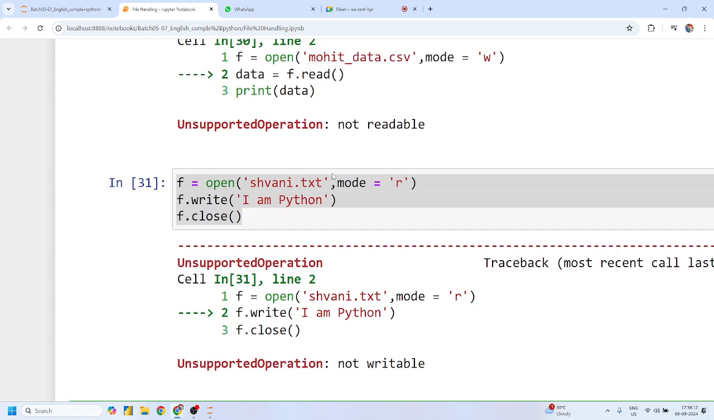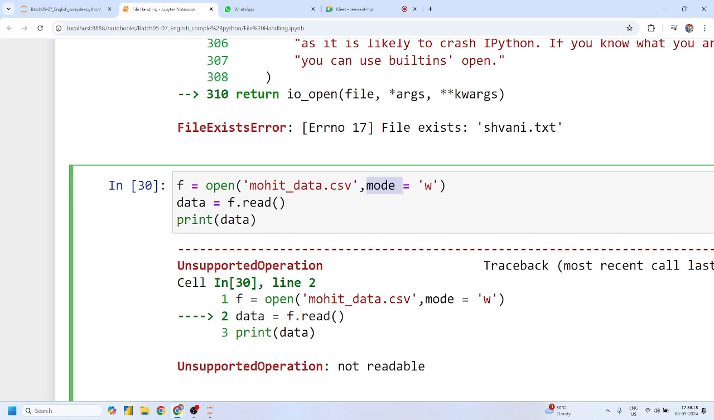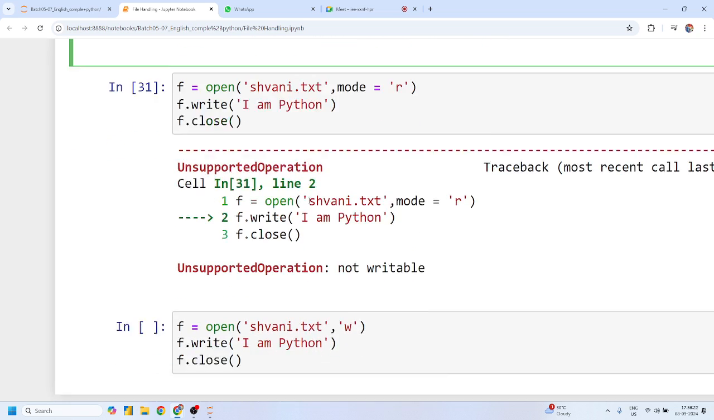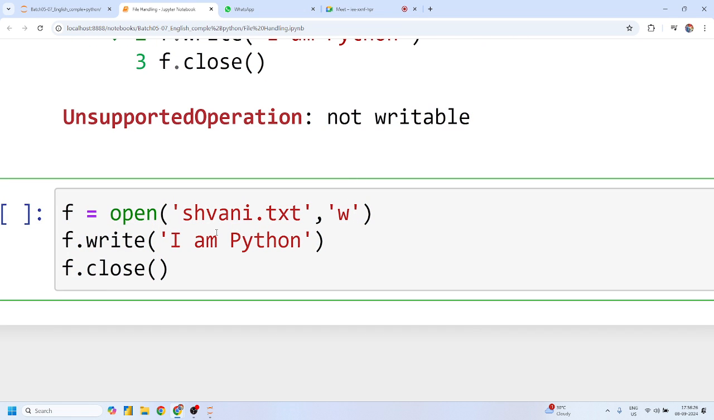But we should write mode equals W so that other developers can also understand. Okay, here we are opening this file with mode equals W. If it is not required, we can also skip it. Pradeep sir, Shivani, any doubt, guys, related to this? No, sir.